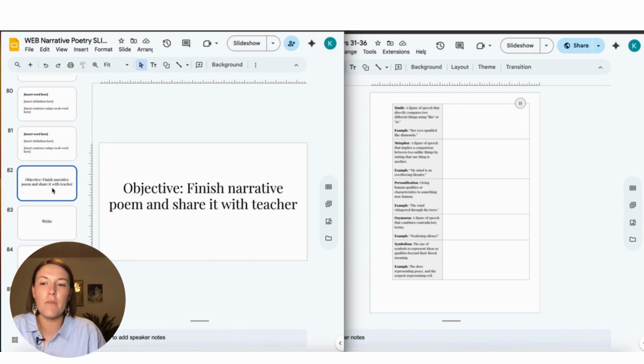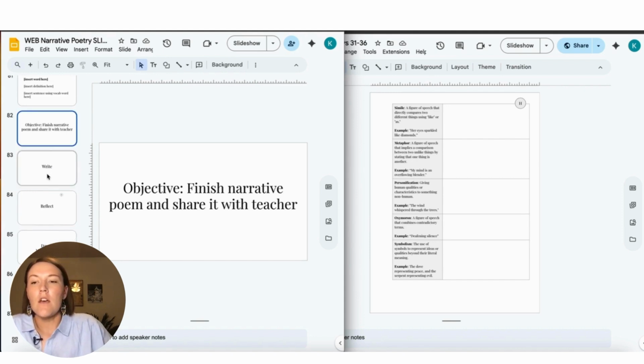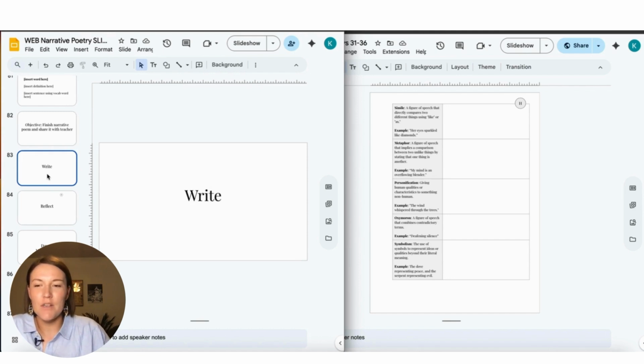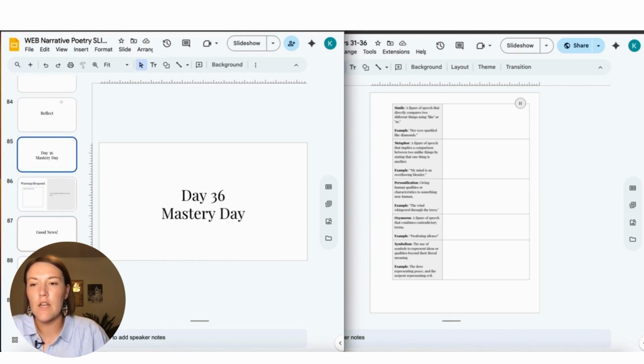Most days before Mastery Day, I have them do friend feedback, but since poetry is subjective and since it's about where they're from, I'm not going to have kids do any feedback. We're only going to do positive affirmations on Mastery Day. So I'm going to tell them to write, put a timer on the board, and then reflect, and then the next day is Mastery Day.